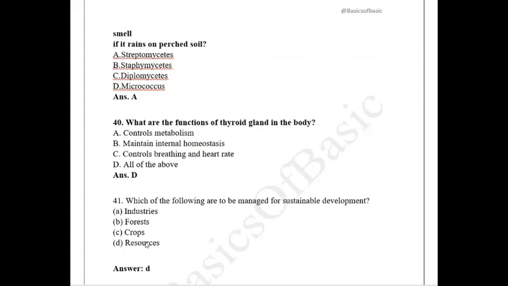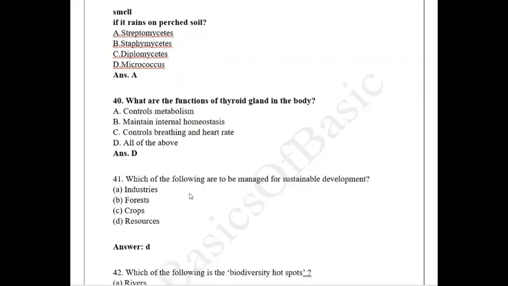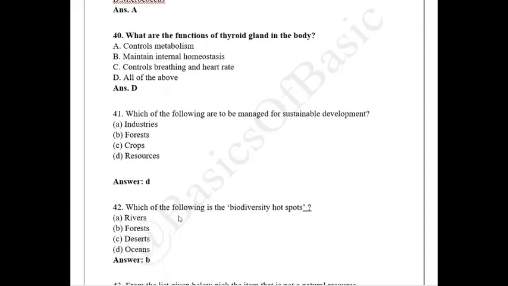Which of the following are to be managed for sustainable development? So the answer is resources. Now the society and the economy part begins, because 40 questions are over. The first 20 were with respect to general knowledge, and the next 20 were with respect to science and environmental science. Now we can see sustainable development with respect to the resources.